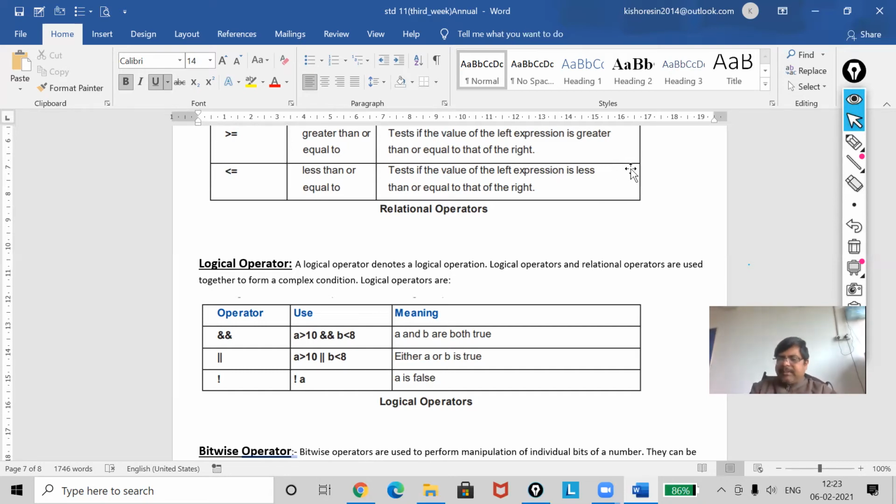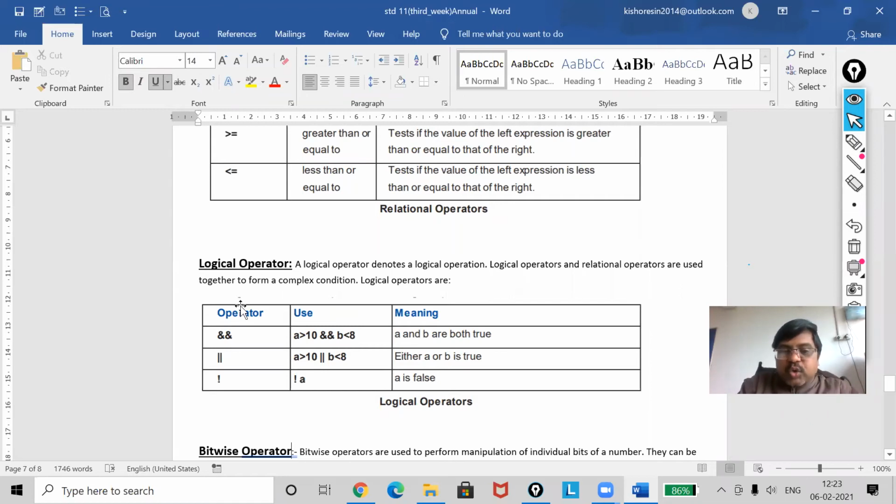Here, A is greater than B is the first expression, and A is greater than C is the second expression. And these two expressions I am joining by the help of a logical operator.